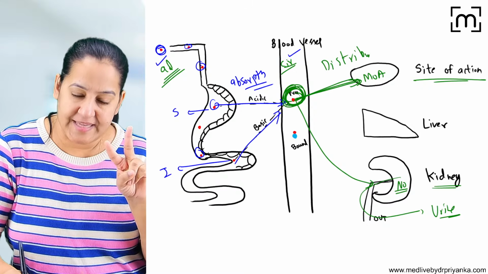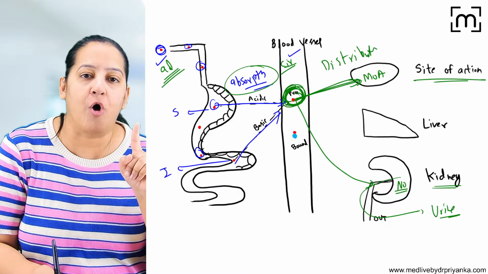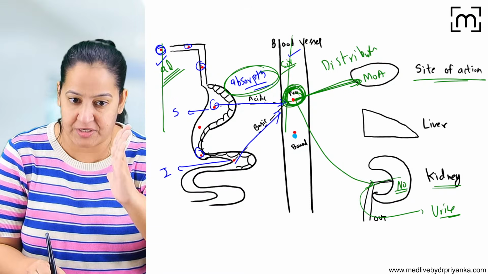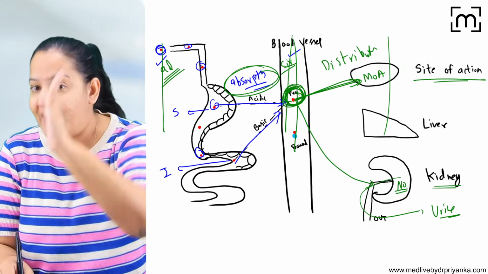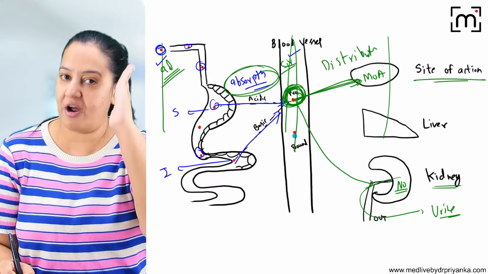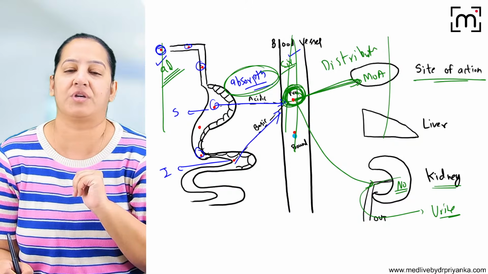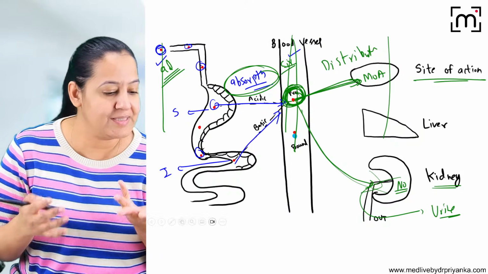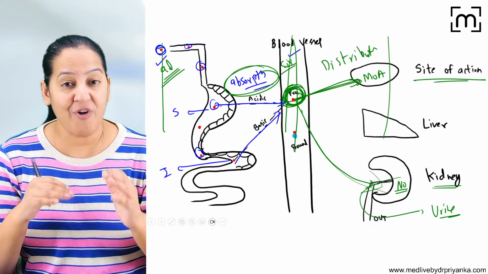This is known as distribution, the second step. So the first step was absorption, when the drug is moving from administration to circulation. Then from circulation to site of action is distribution. The movement of the drug from circulation to site of action is distribution. Now after distribution, the drug wants to get excreted, but it cannot excrete because the drug is non-polar. And we want to make it polar.